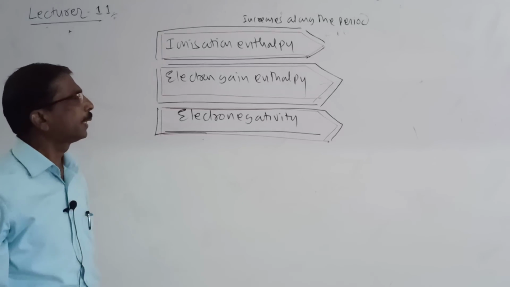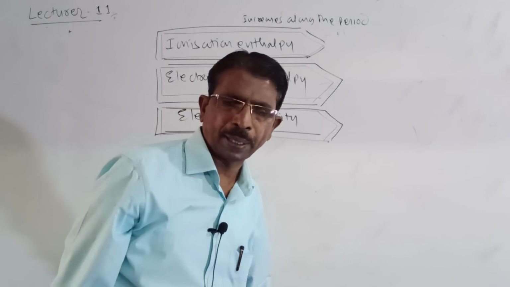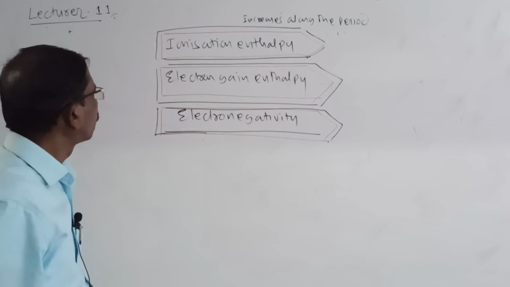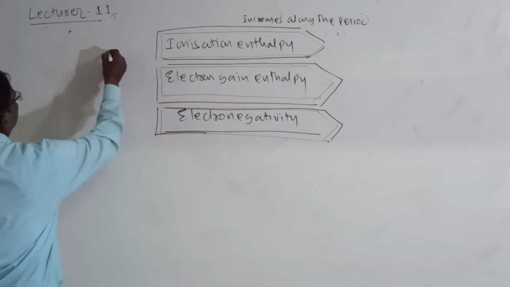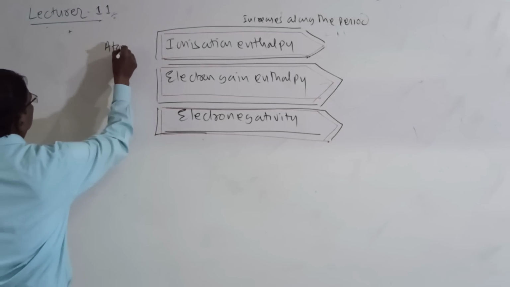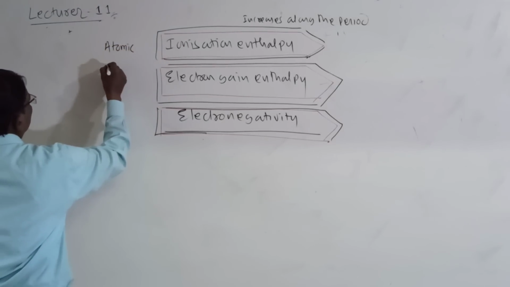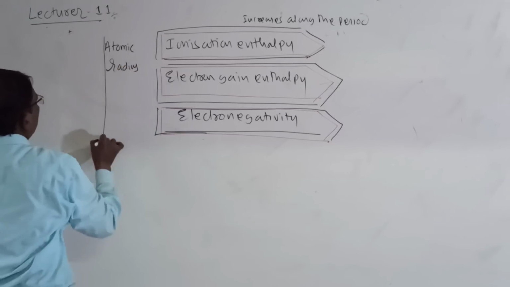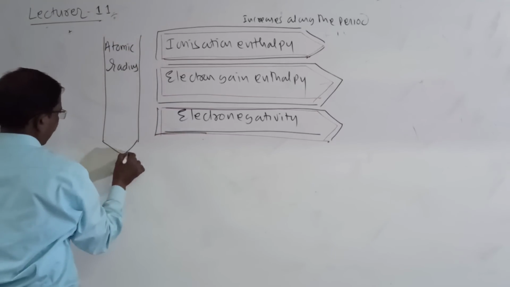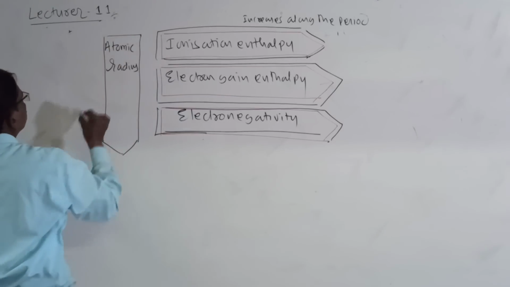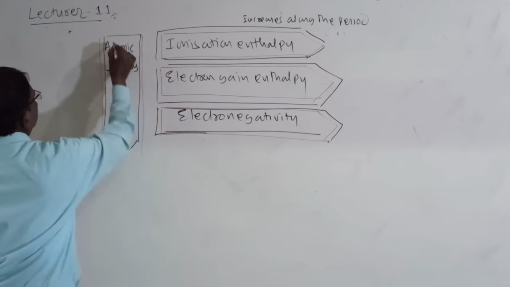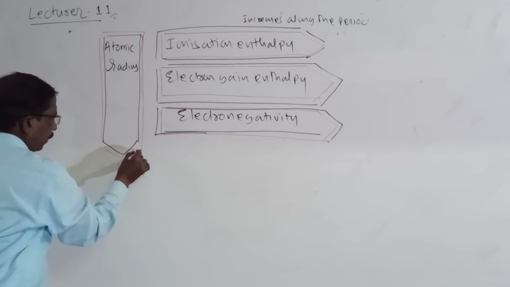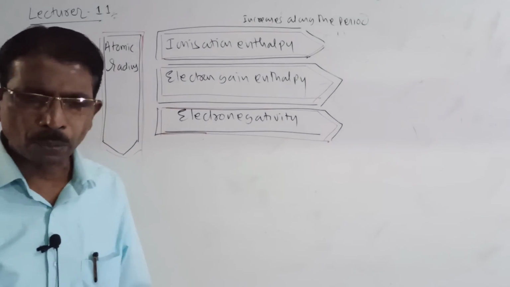Look here, these three go on increasing along the period. And then what decreases? Atomic radius decreases along the period, and increases down the group.